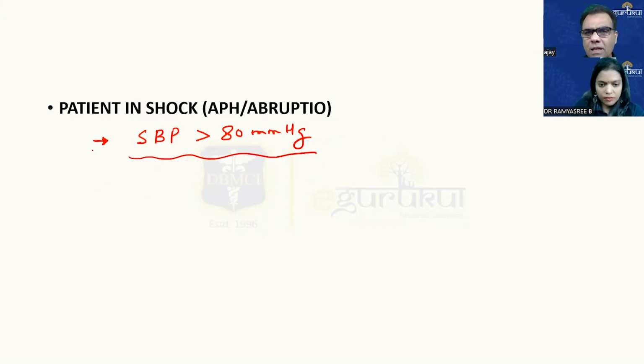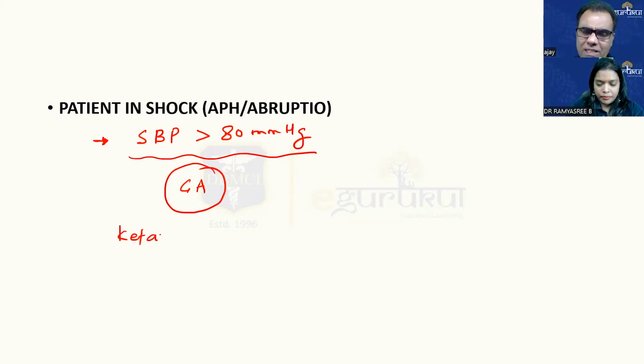Like yesterday, we did one patient with abruptio and BP was hardly 40. So there was no option, no time for resuscitation. But ideally, from the MCQ point of view, if they ask what the BP should be before taking the patient for anesthesia in shock, systolic should be more than 80. And of course, anesthesia of choice is GA.